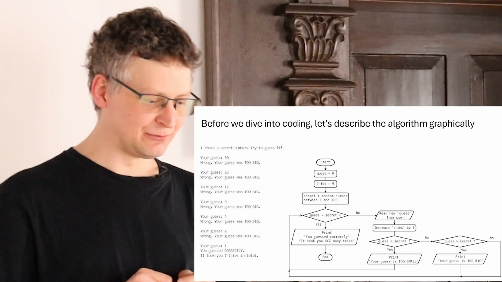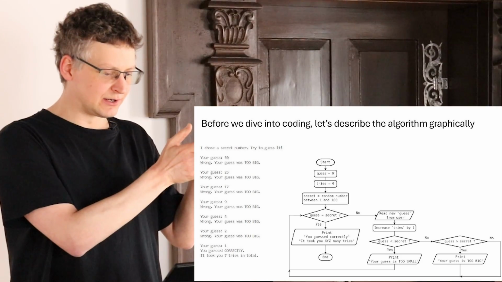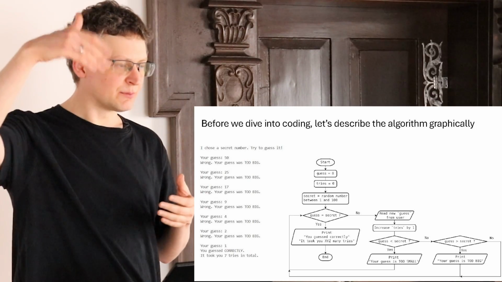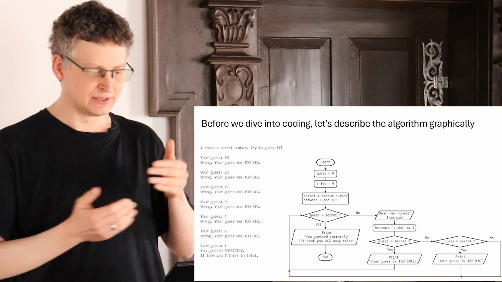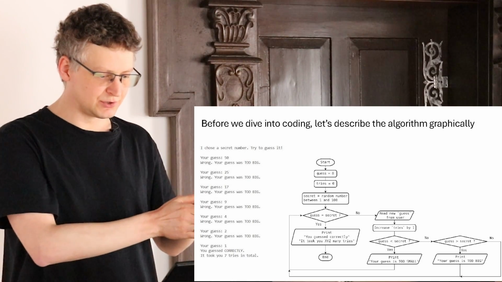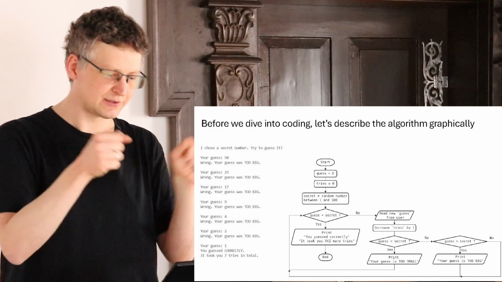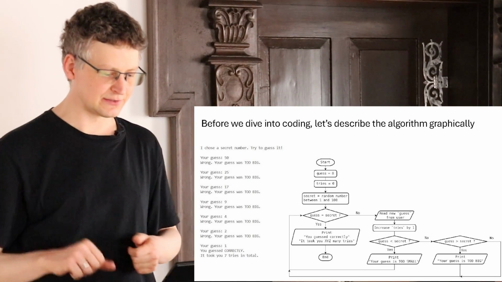So now we somehow converted our idea of what the program should do into a formal flow chart. So this already breaks down the thing we want the computer to do into these very simple operations, just compare numbers and do if then else and so on. And now the next question is, how does one go from this flow chart here to an actual Python program? And this is what we're going to discuss now.